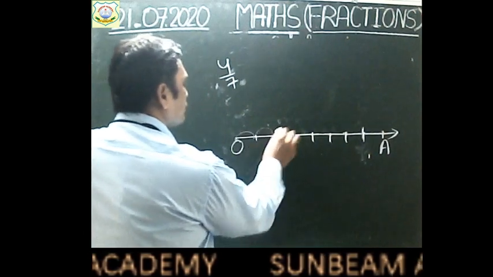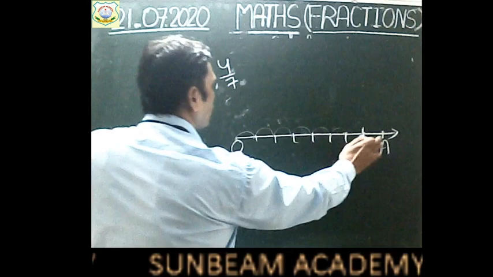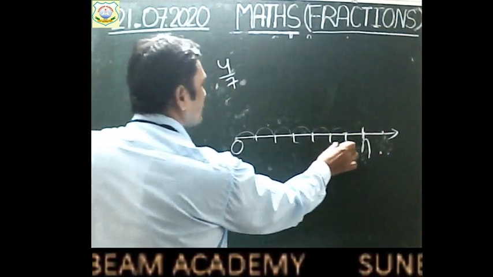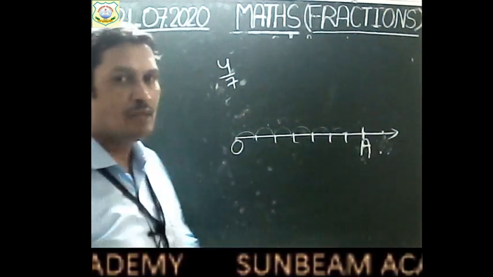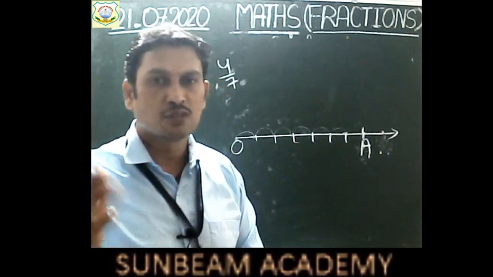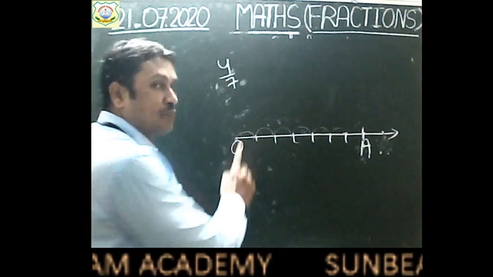So we have made 7 partitions here. You will have to see how to divide this into 7 equal parts. After that, each part will represent 1 by 7.